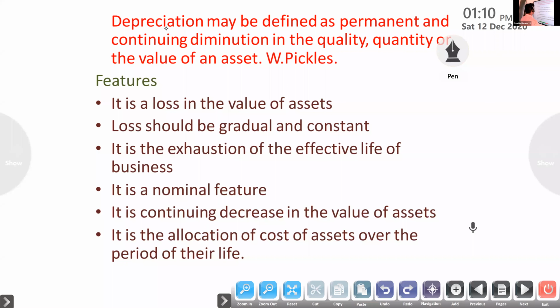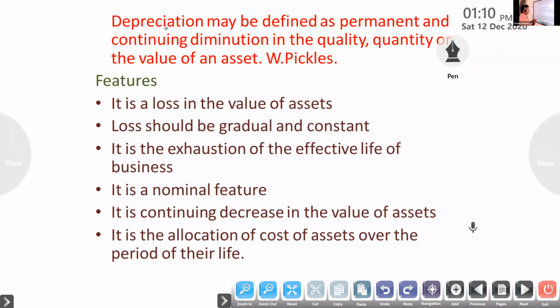So what are the features? It is a loss in the value of assets. The loss should be gradual and constant. Slowly that loss will come, and constant. Then it is the exhaustion of the effective life of the assets.